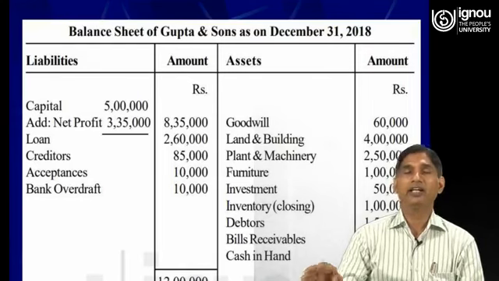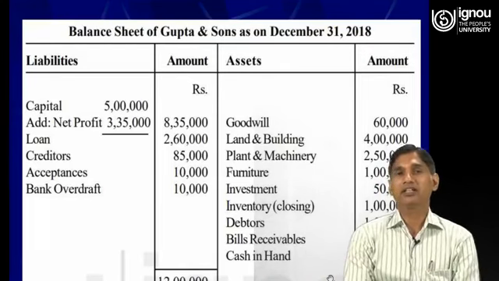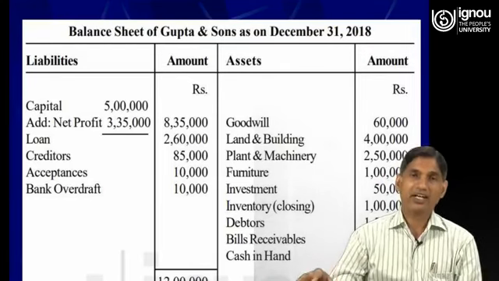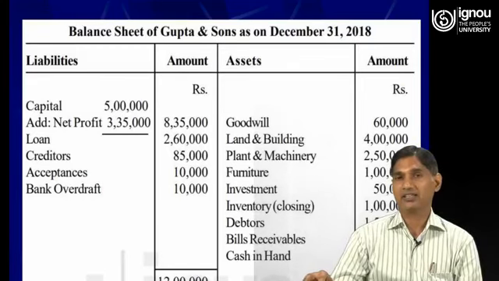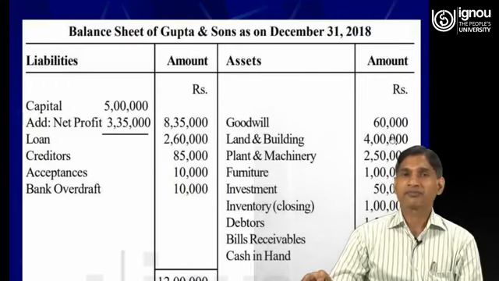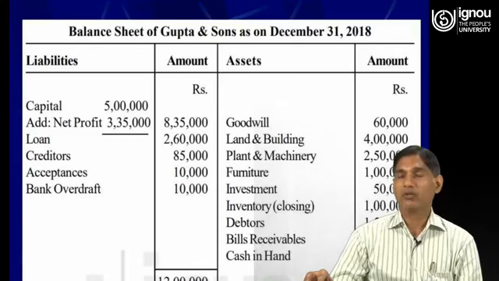Cash in hand is also provided in the trial balance, and it is again an asset, therefore it is recorded in the asset side. If you make a total of these items, 1, 2, 3, 4, 5, 6, 7, 8, 9, the total of these 9 items will be rupees 12 lakh.